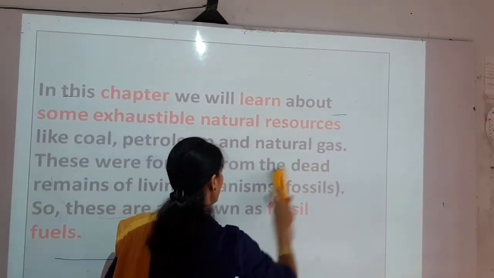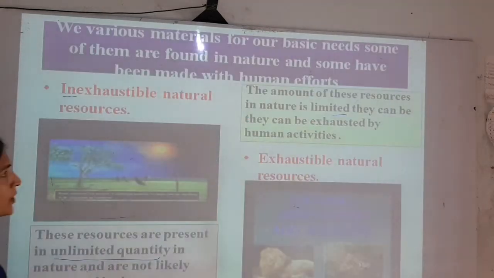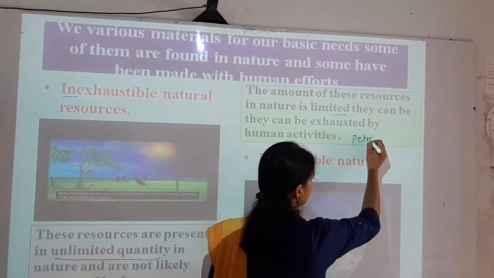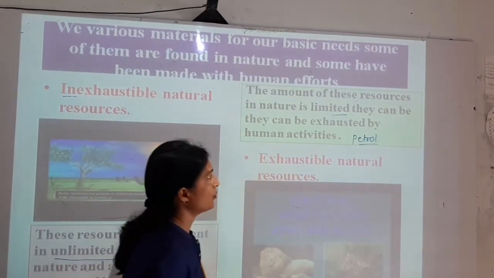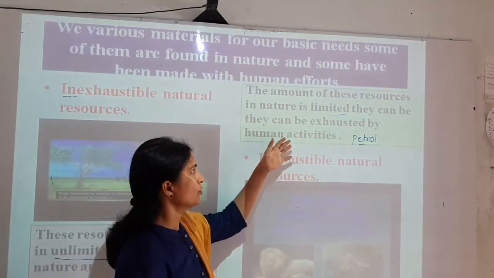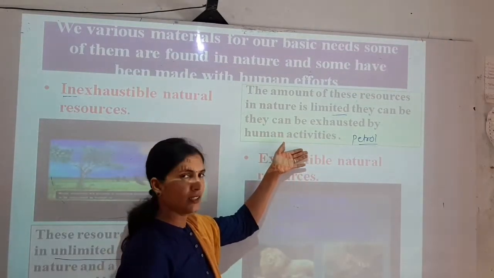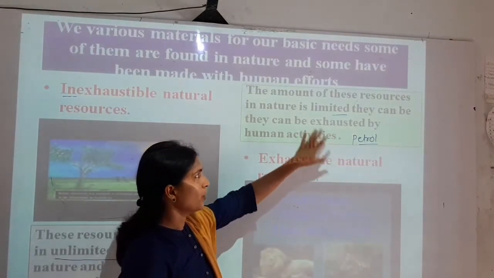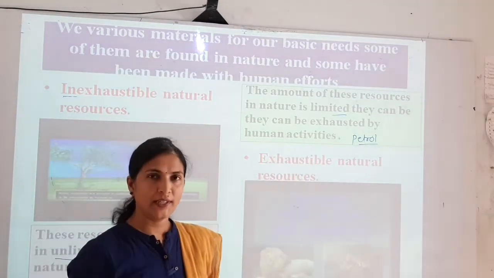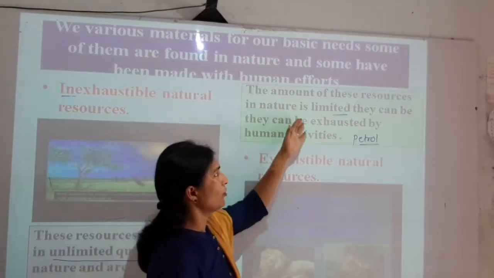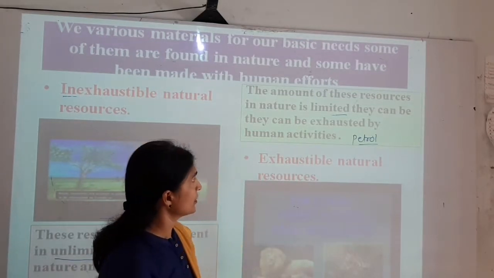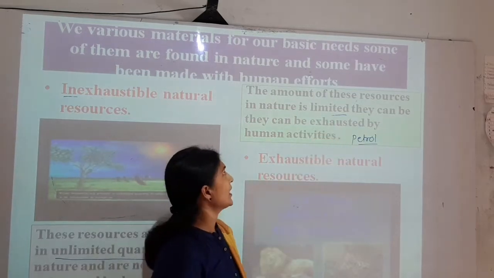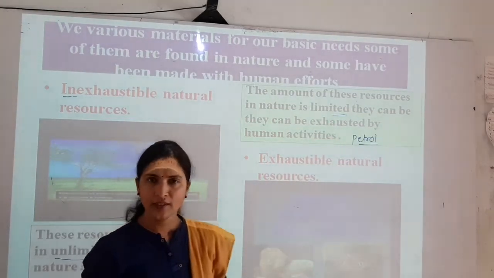So, for example, I will give an example to you. Now, for example, we can take petrol. Petrol is limited in quantity. One day, because of human activities, we are using this petrol for running the automobiles. So definitely one day it can be exhausted by human activities. So the definition is: the amount of these natural resources in nature is limited and they can be exhausted by human activities.